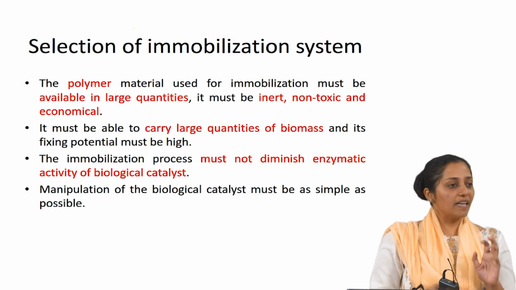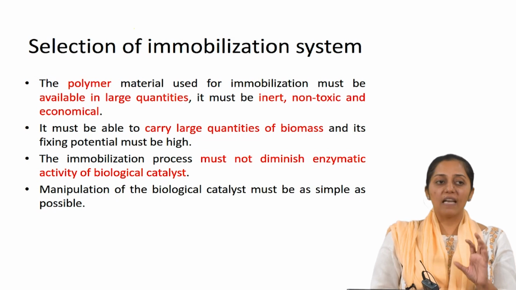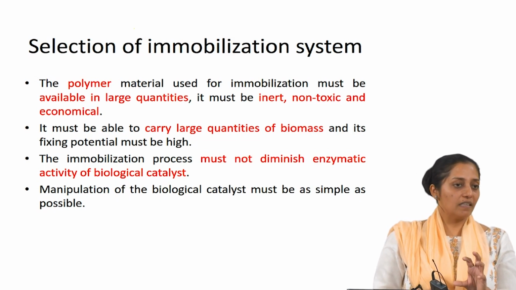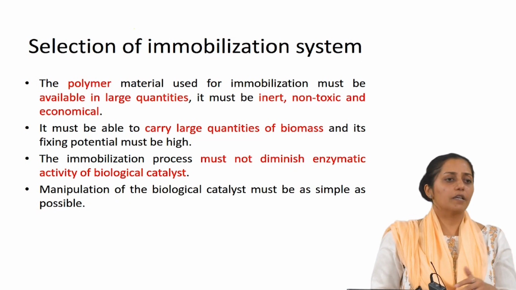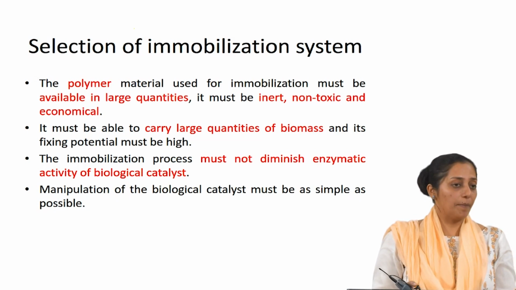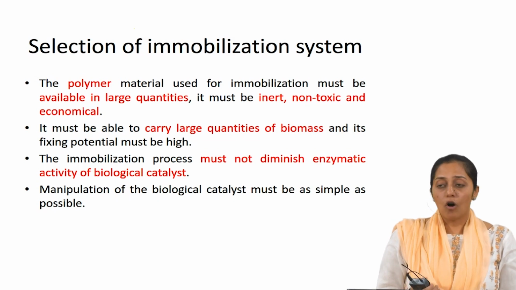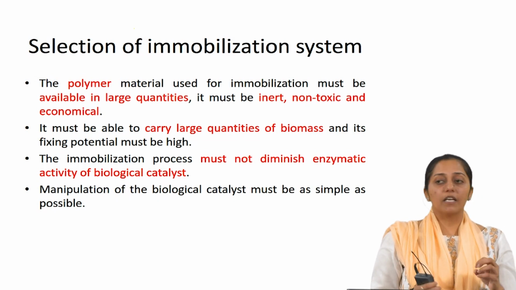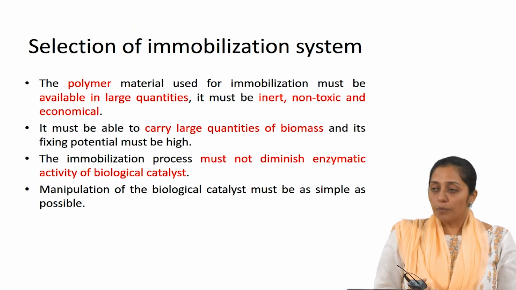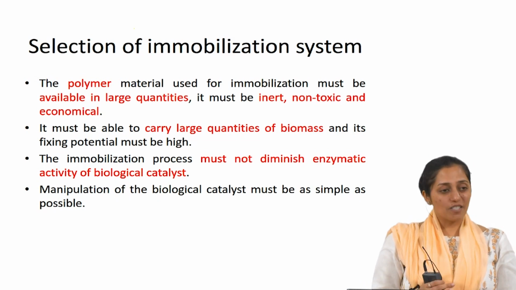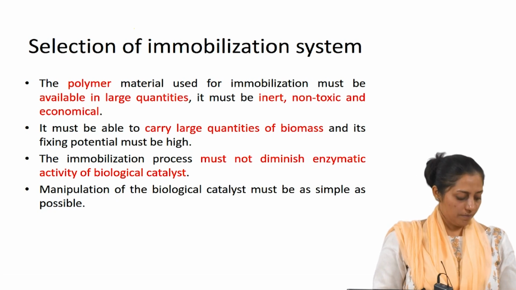So, it should be taken care that the biological activity of the cells is not impacted by its interaction with the cross linker or the inert matrix if it is a chemical bonding, or the cells should be easily available for the biotransformation reaction. Manipulation of the biological catalyst must therefore be as simple as possible.